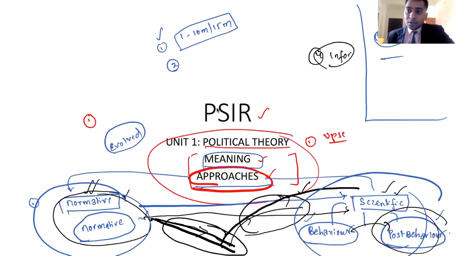That is the thing. But in order to understand political science, you have to understand how the subject has evolved, right? In order to understand how the subject has evolved, the first thing is, what are the various approaches? What was in the olden days? What was in the new days? Where has it fallen back? Where has it resurged? Right. Now these are the questions.